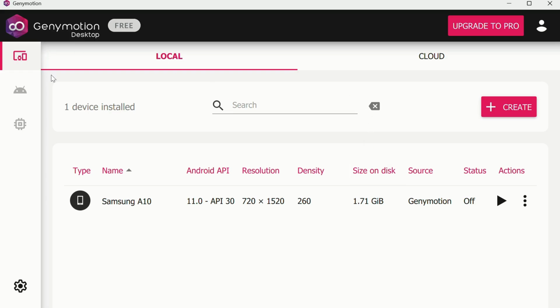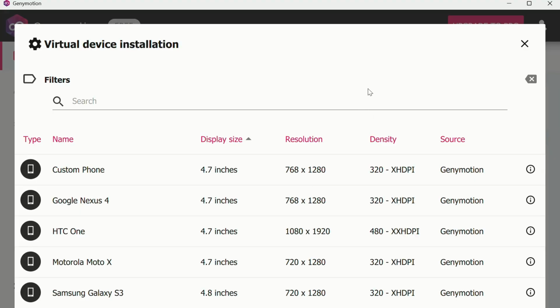So let's set up an Android device. Let's click on create. If we use a device with low specifications, our system doesn't need more resources.